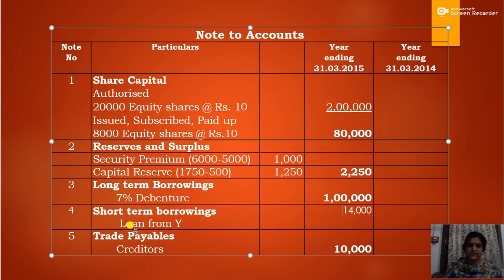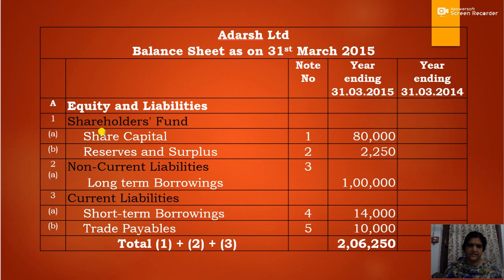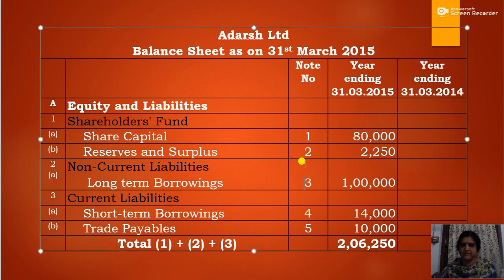These two values, loan from Y and creditors, were both taken over from the vendor: loan from Y rupees 14,000 and creditors rupees 10,000. So here we'll see the balance sheet: shareholders' funds, share capital 80,000, reserves and surplus 2,250. Then non-current liabilities, that is long-term borrowings rupees 1 lakh. Then current liabilities, short-term borrowings 14,000, then trade payables 10,000. So this is regarding the equity and liabilities.